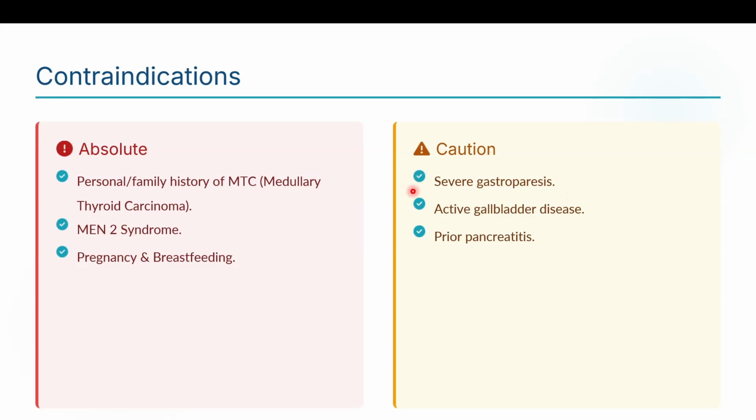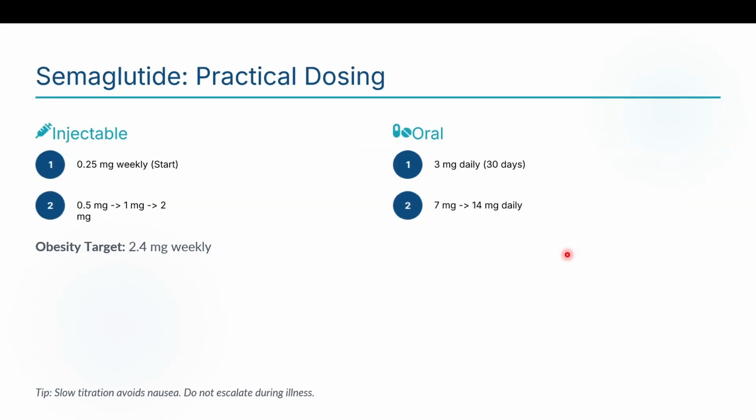Caution in severe gastroparesis. In case of diabetes, many patients have autonomic dysfunction, leading to gastroparesis already. In such cases, considering a GLP-1/GIP agonist is a tricky choice because it will further aggravate the GI side effects. Active gallbladder disease: try to avoid, because of increased propensity to cause gallbladder stones, and it may even lead to acute cholecystitis. Prior pancreatitis: use with caution in these cases, as it can aggravate the risk of pancreatitis.